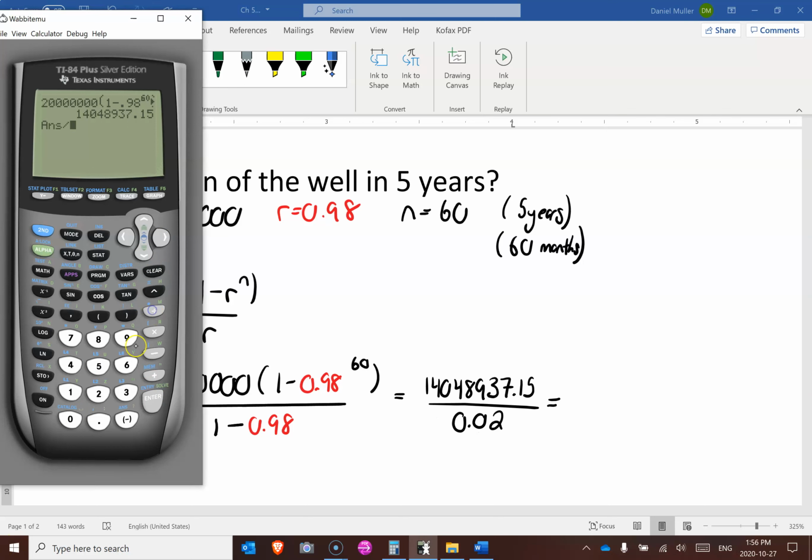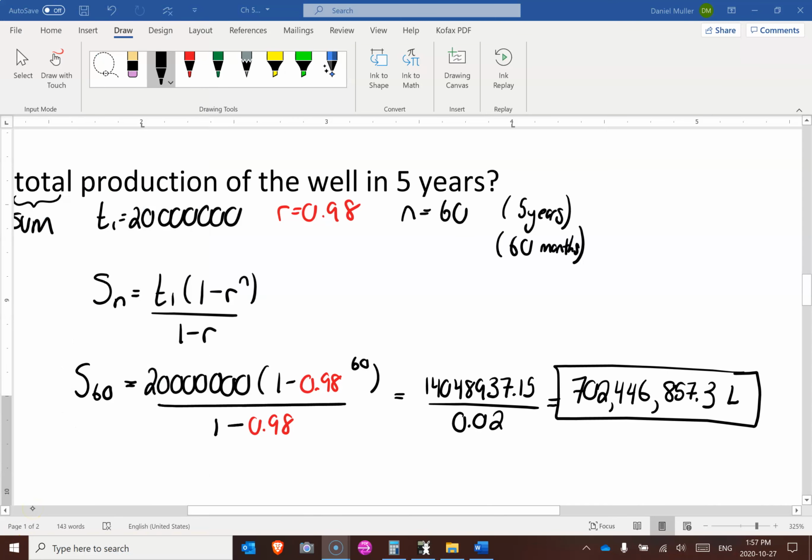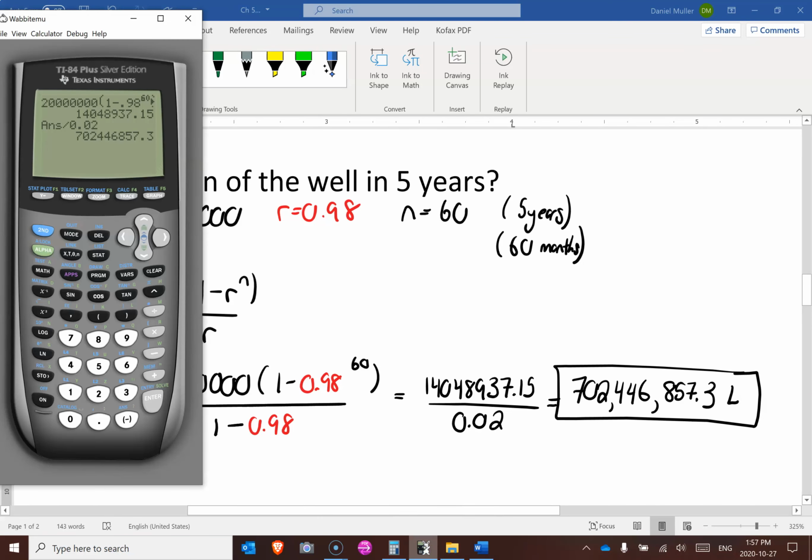If I take that number and divide it by 0.02, what do I get? Oh my goodness. Okay, so 702 million. I'm going to write that down. There you go, 702,446,857.3 liters. That's how much.